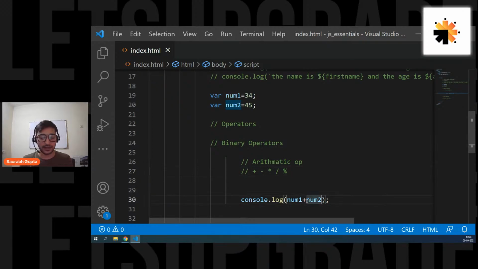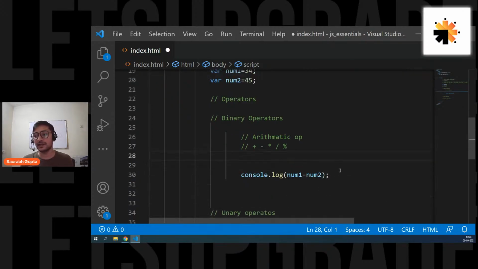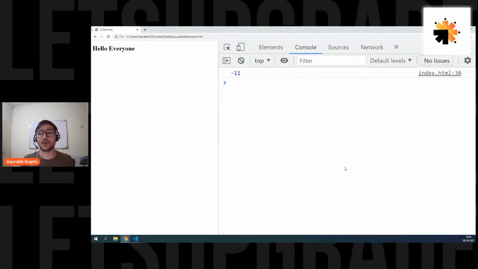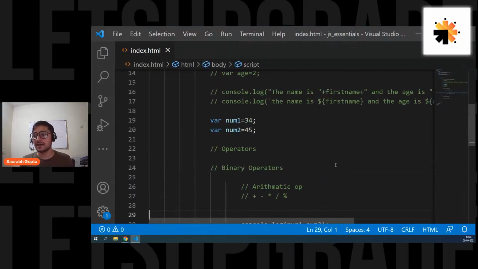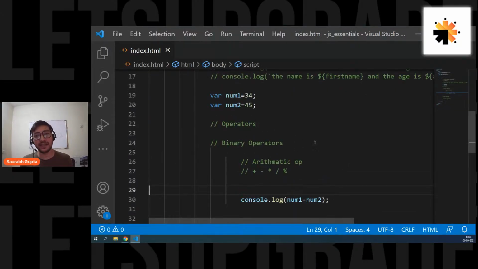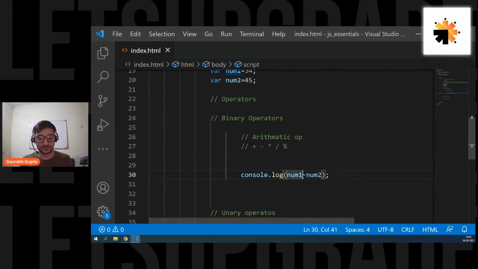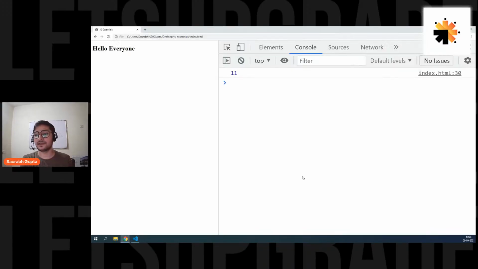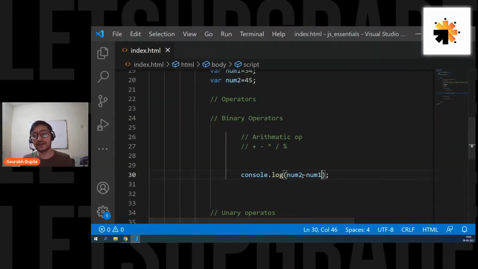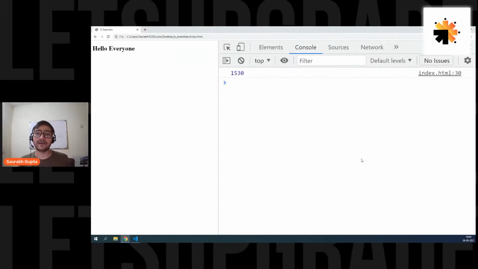If I simply do num1 minus num2, let's do the basic math. Here we go, minus 11. We know that because num1 is smaller, so 34 minus 45 is minus 11. You can also do num2 minus num1. Here we go, simple 11. So it's very normal. You can also do num2 multiplied by num1, like 45 multiplied by 34. What do you get? You get 1530.